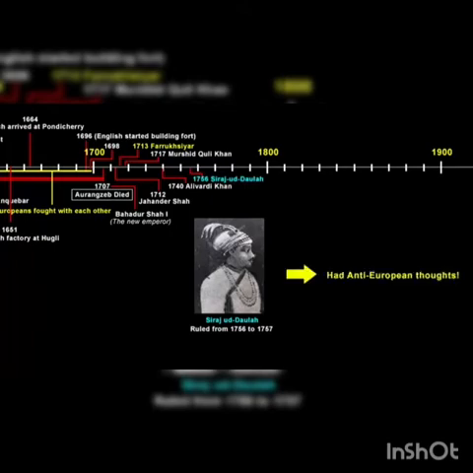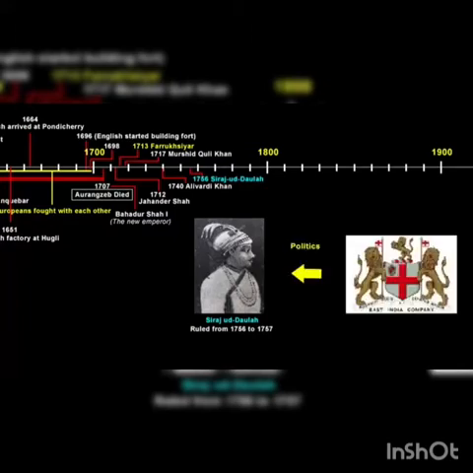Plus, he also did not like how the company was doing duty-free trade and humiliating the Nawab's administration. So overall, he was angry and wanted to be strict with the company. Now, this worried the company because the company always wanted a puppet ruler who would willingly give trade concessions and other privileges to the company.